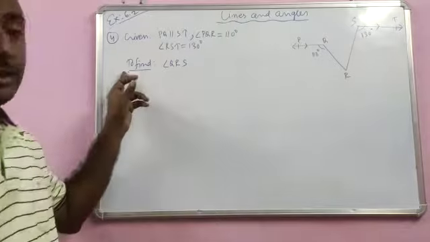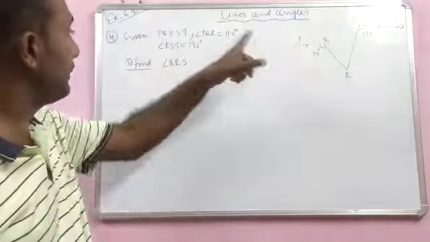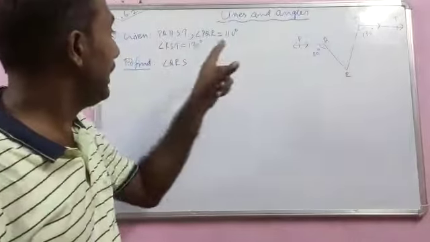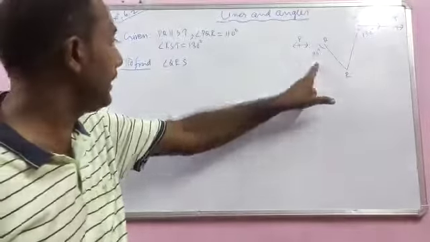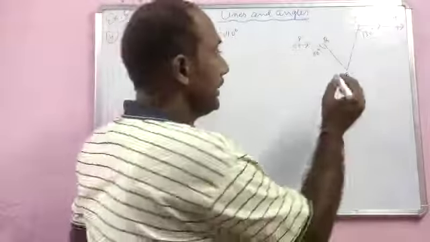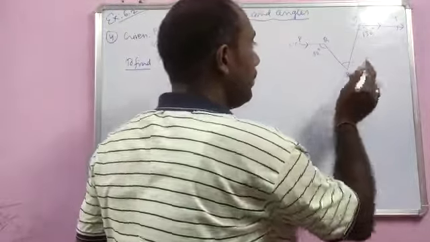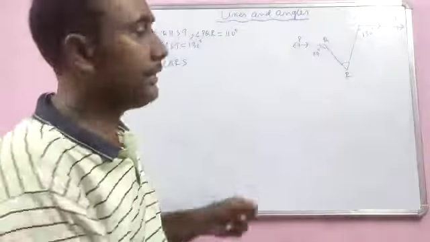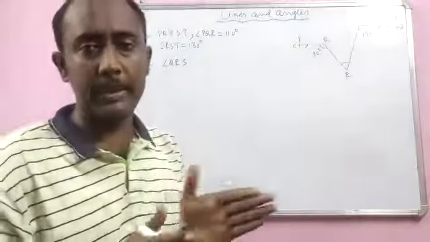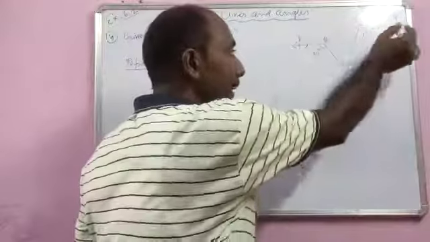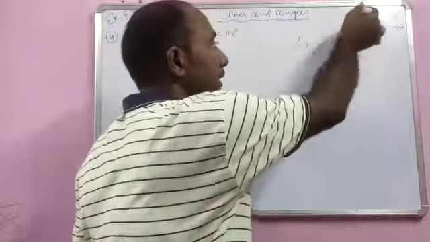So let us go for question number 4 now. In this question it is given that PQ is parallel to ST, and these two angles are given, 130 and 110 degree. You have to find angle QRS, this angle which you have to find. Now you will find that there is no transversal which is intersecting these two parallel lines. So you cannot use the properties of parallel lines here because these two lines are parallel, but there is no transversal which is intersecting them.